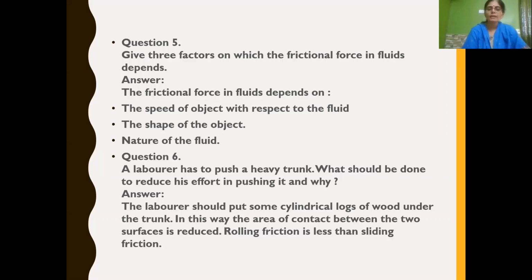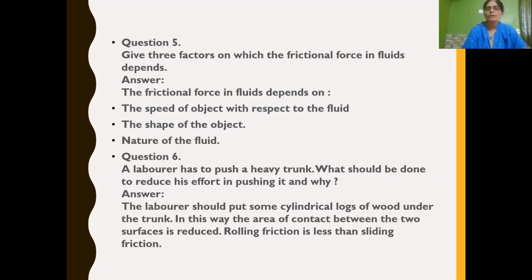Now next question. A laborer has to push a heavy trunk. Trunk means it is a box, like a suitcase, which is made of metal. What should be done to reduce his effort in pushing it, and why? So how can he push that heavy trunk easily? What can be done? The laborer should put some cylindrical logs of wood under the trunk. If cylindrical logs of wood are kept, when you push, the log will roll so that it can be easily pushed.